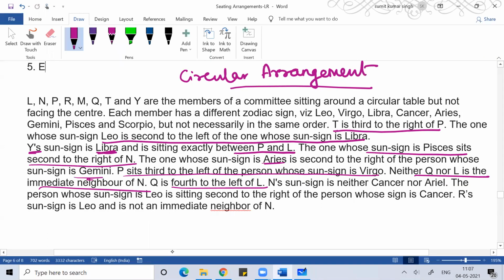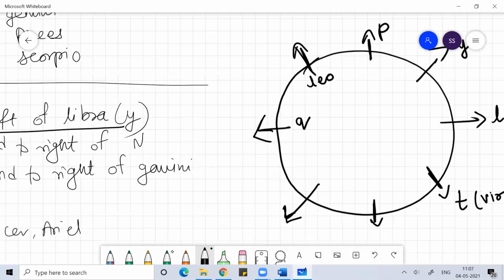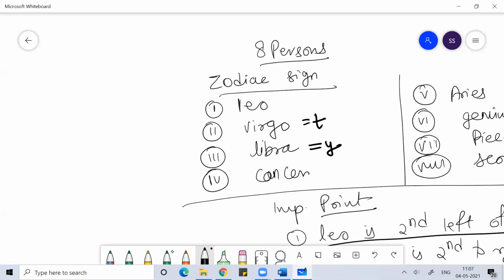And the sun sign is neither Cancer nor Aries.